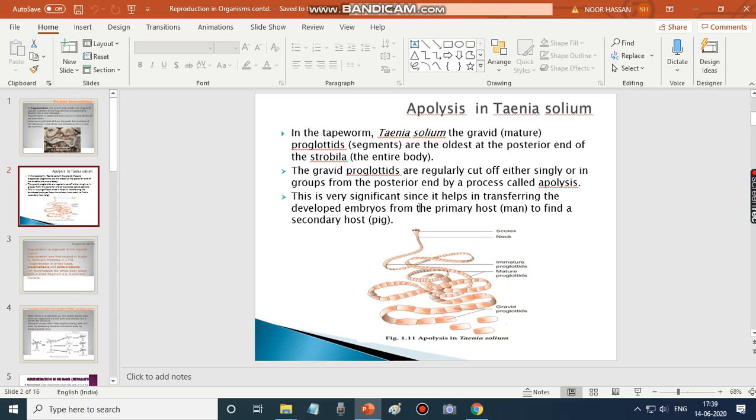So for that, this process is very useful, that is cutting off the mature gravid segments from the body. They break off, and these broken bits then enter the secondary host, the pig. So this is called apolysis in tapeworm. We shall move on to the next one.